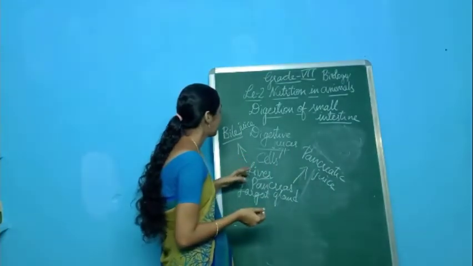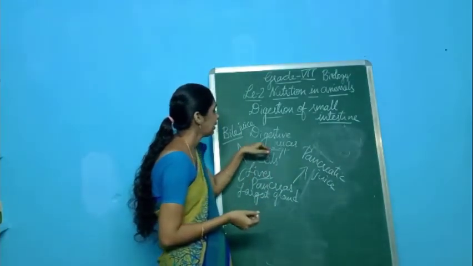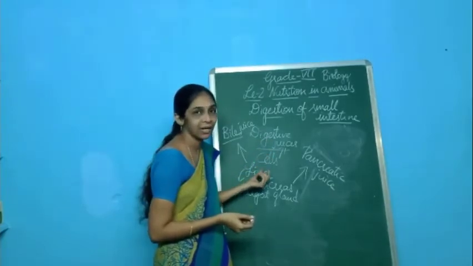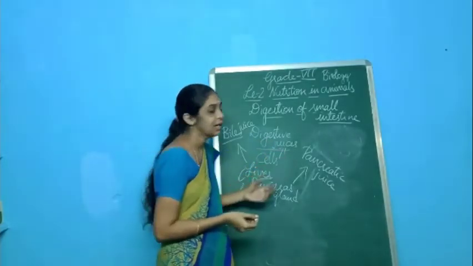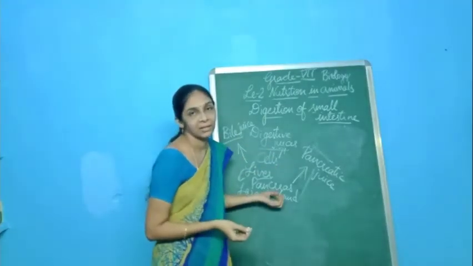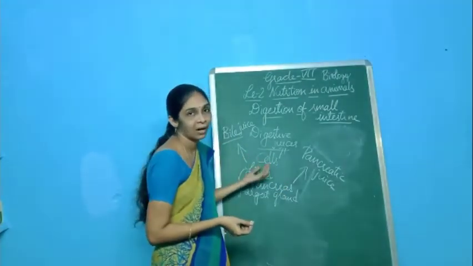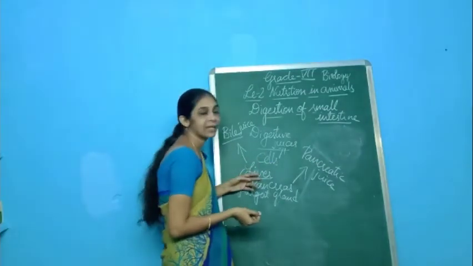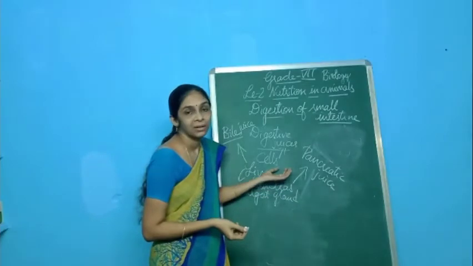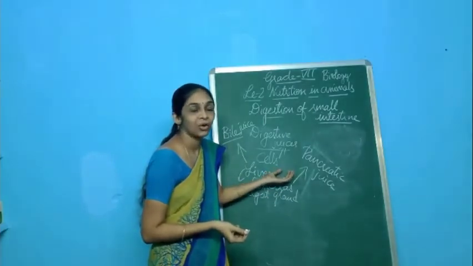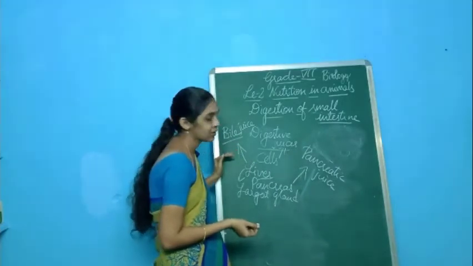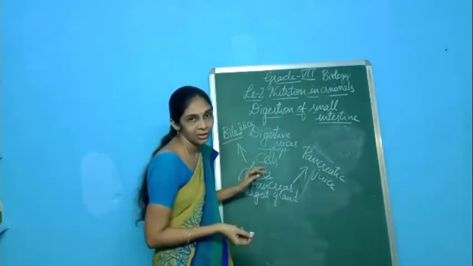So in the small intestine, the digestive juices are secreted by the cells of the small intestine. Not only that, other organs like the liver and pancreas, which are present outside the small intestine, also secrete digestive juices into the small intestine.